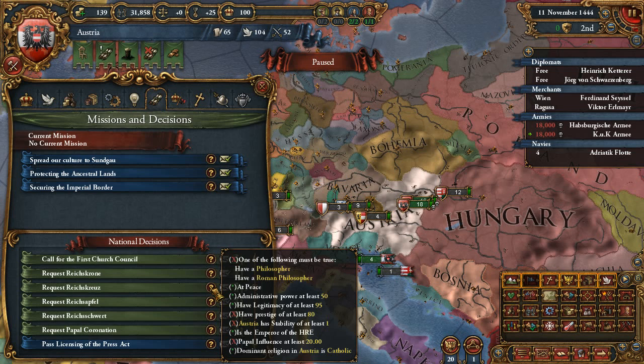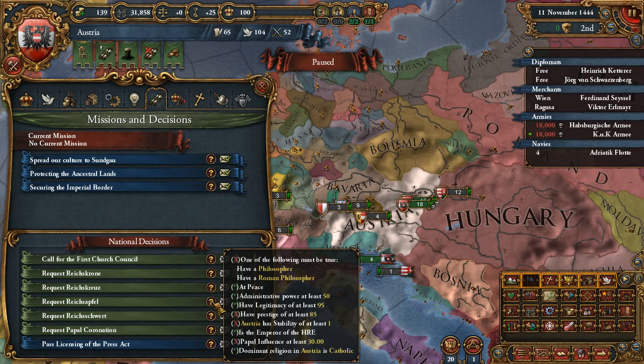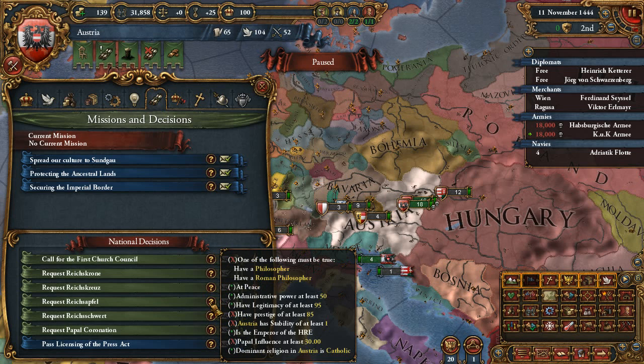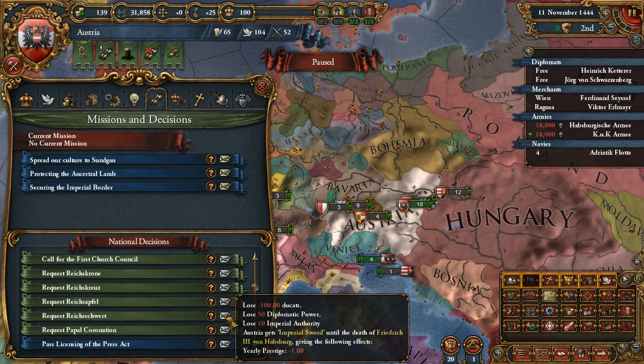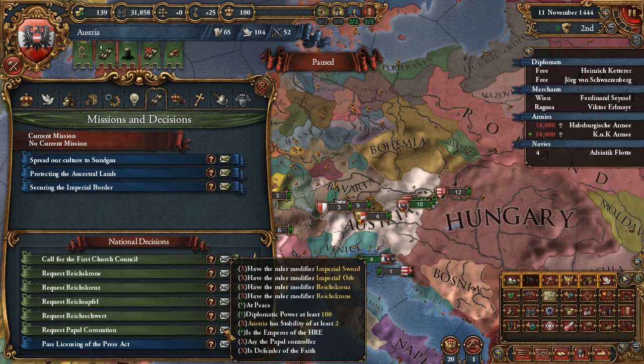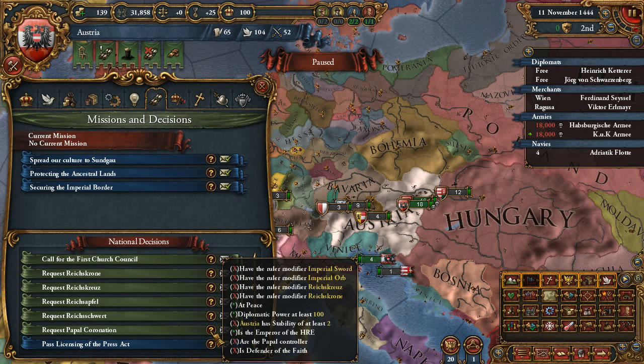Reichskreuz, we have to have a philosopher. More prestige, more legitimacy. Stability 1. Even more influence. Quite curious. Even more prestige, apparently. Even more prestige. And more papal influence for the Reichsapfel. And I guess, yeah, even more of everything for the Reichsschwert. And then we can request the papal coronation. I see how it is. If we have stability of at least 2.